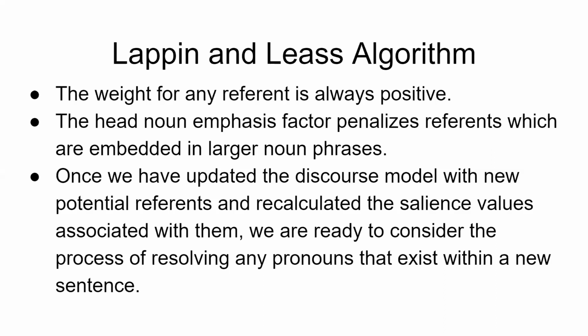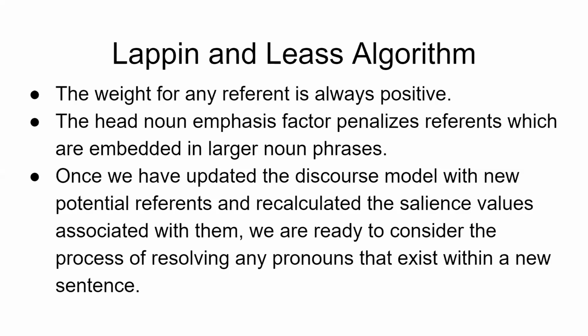Because if I have a big noun phrase, that is an orange cat, the orange will be given the least preference and cat will be given more preference. So that is an adjective. If you have a larger phrase and the importance of the noun is lost in that phrase, then the penalizing is done on that particular reference.